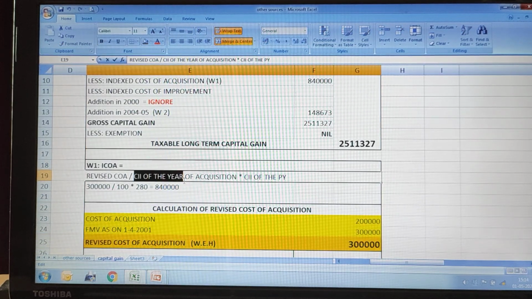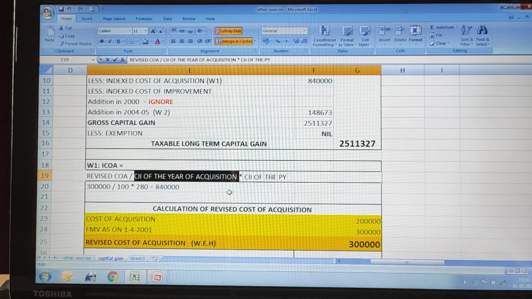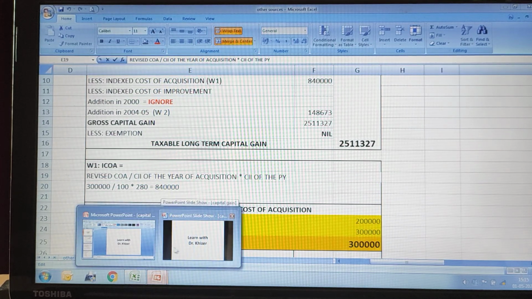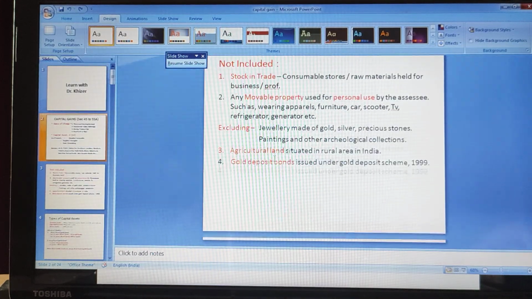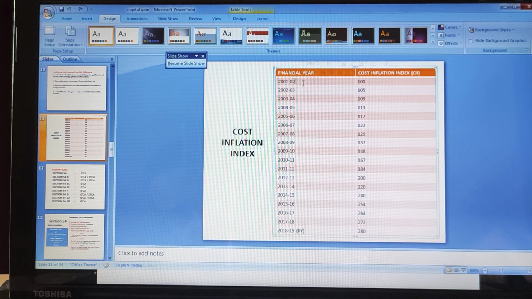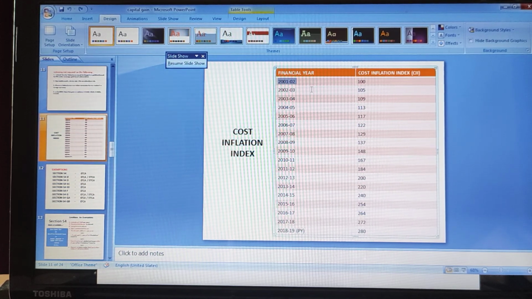Divided by cost inflation index of year of acquisition. When was the asset purchased? In 1998. But as you know, the cost inflation index always starts from 2001. Before that there is no cost inflation index.